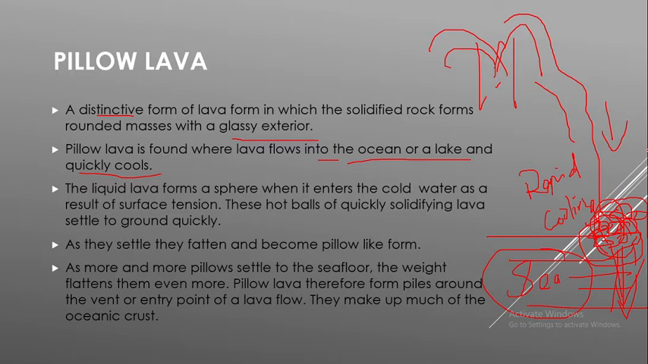So what are the things you have to infer about pillow lava? It is a type of lava that has solidified, and you can see the exterior is glassy. This lava flows from a mountainous region or volcano to some lakes. When it touches the water, it takes a spherical form, due to surface tension, and then it quickly deposits to the ground. If more and more deposition comes, it will form a pillow structure.